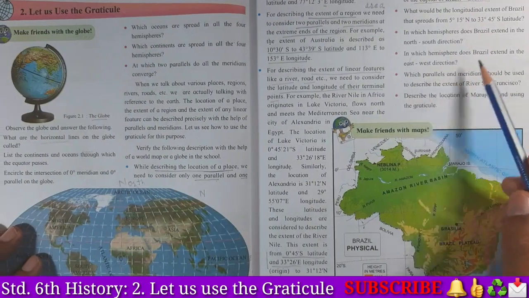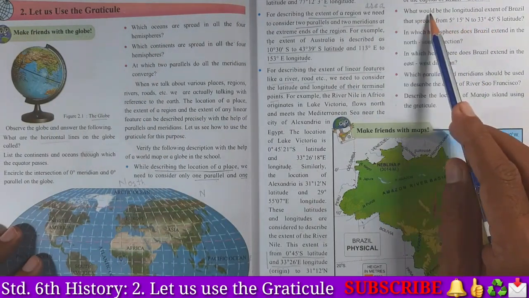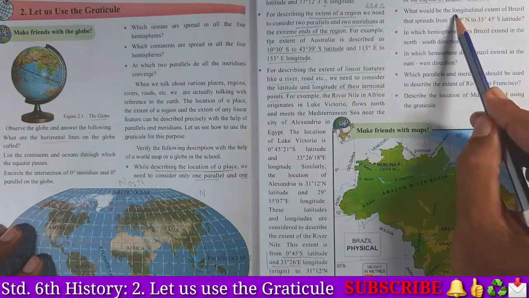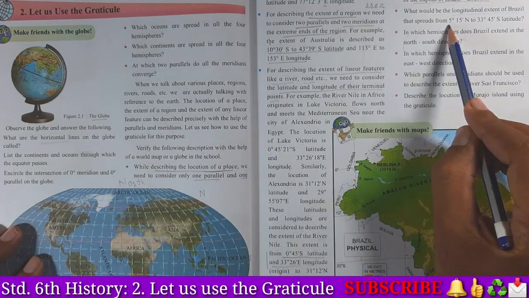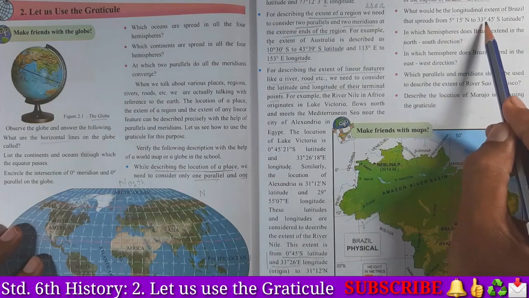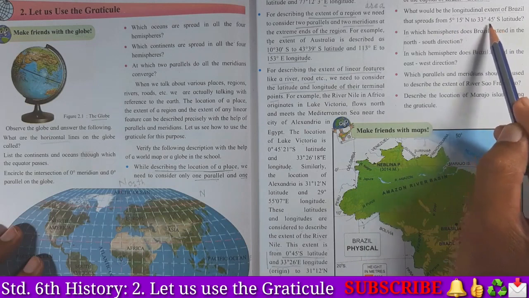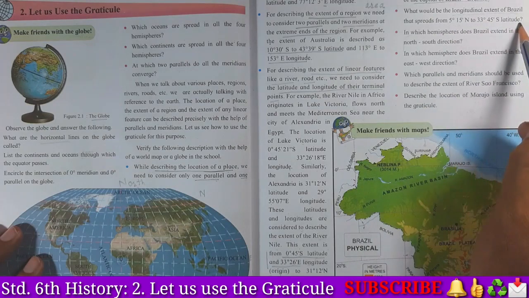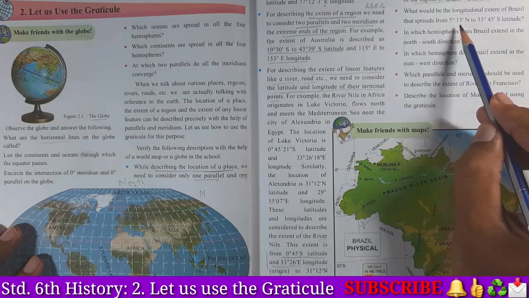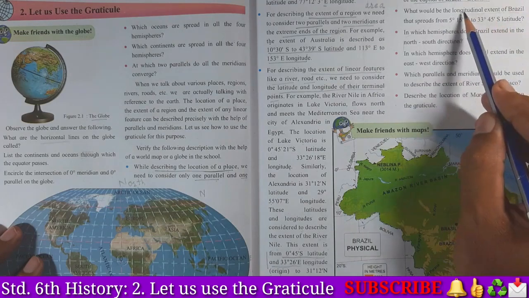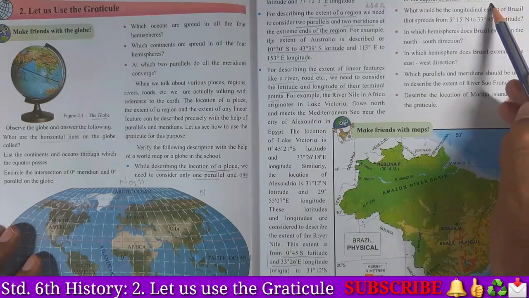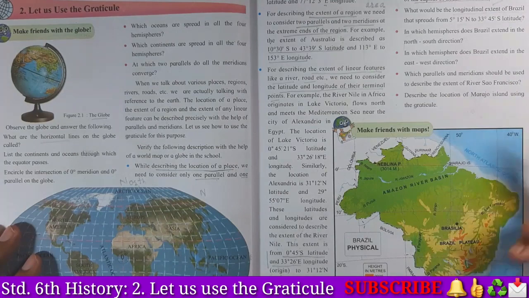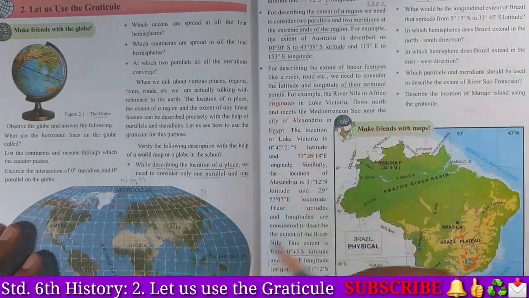Students, now we shall find out the answer to the second question, that is, what would be the longitudinal extent of Brazil that spreads from 5 degrees 15 minutes north to 33 degrees 45 minutes south latitude. Okay students, so here the latitudinal location is given. We have to find out the longitudinal extent of Brazil. Yes students, if you want to find out the extent, then we need to use 2 latitudes and 2 longitudes. That we have learned in the last video.